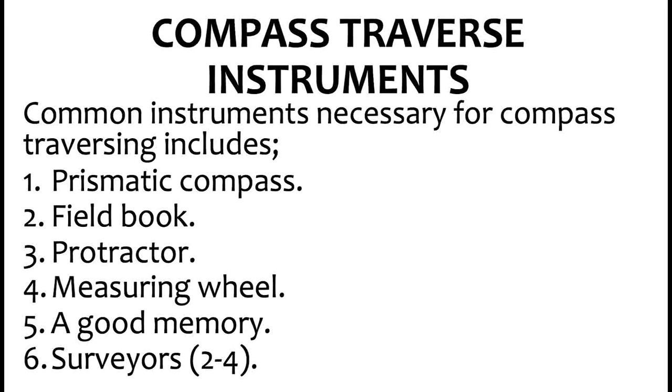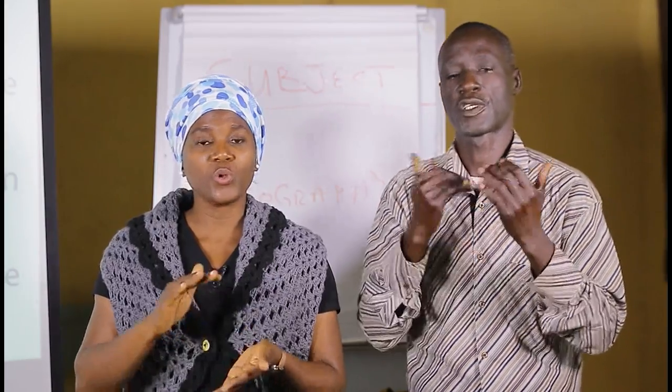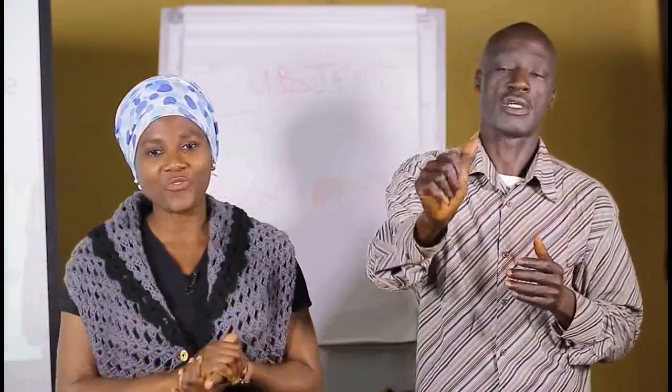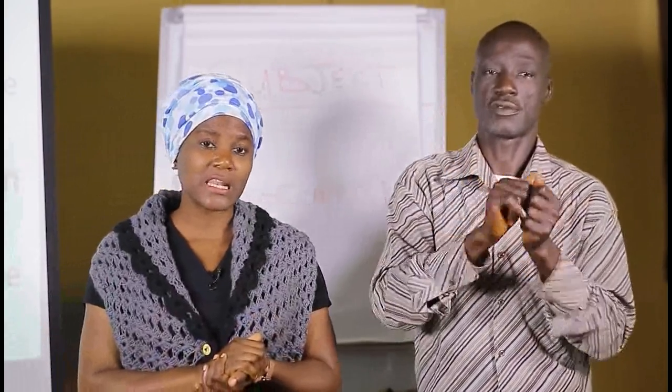We now looked at the instruments used in compass traversing, which includes the prismatic compass, the protractor, the measuring wheel, the surveyor's memory, and the surveyor themselves. Now, we also looked at the advantages and disadvantages. With that, we've come to the end of our lesson.